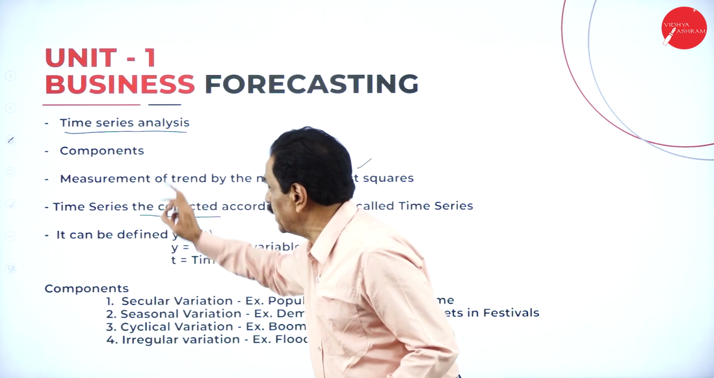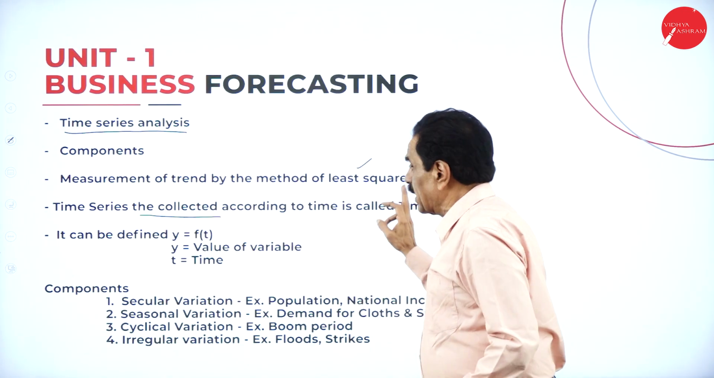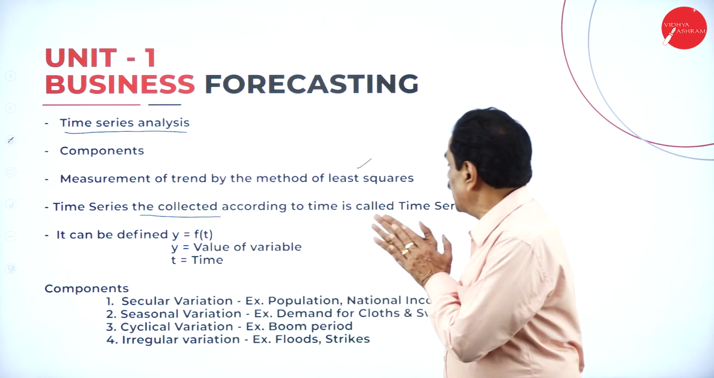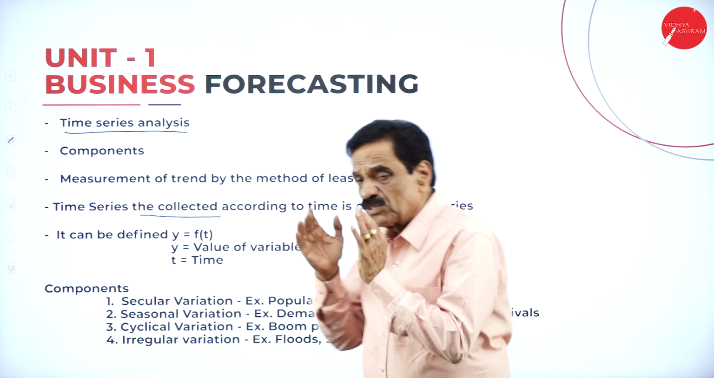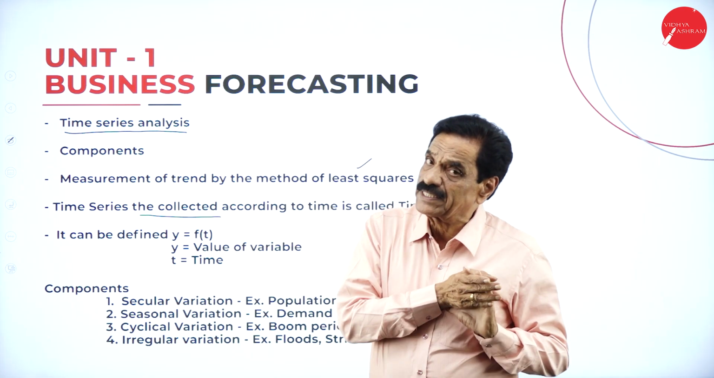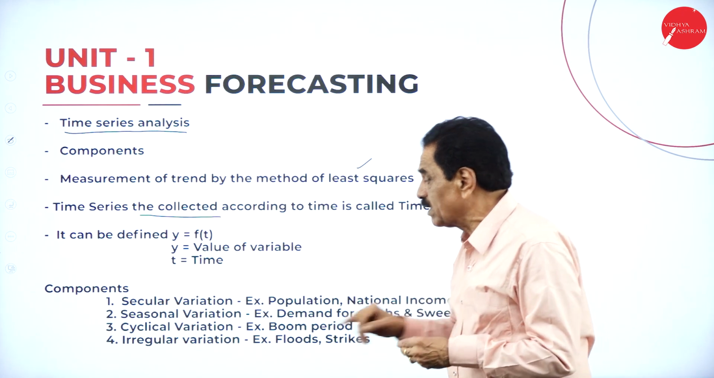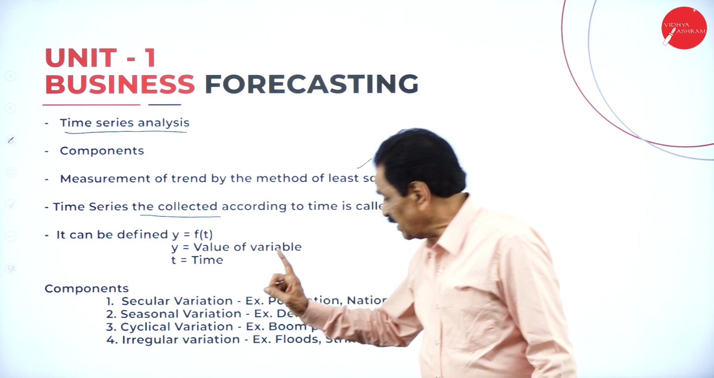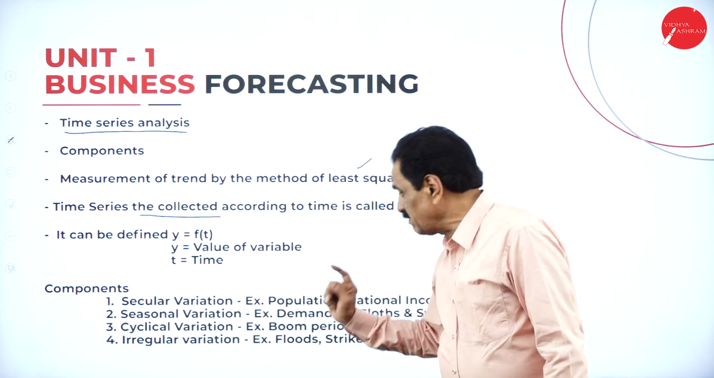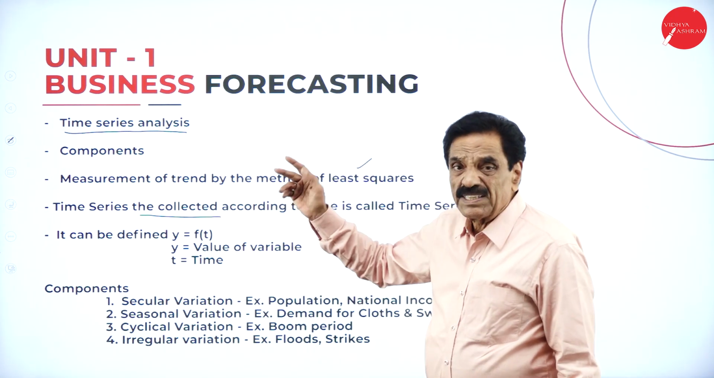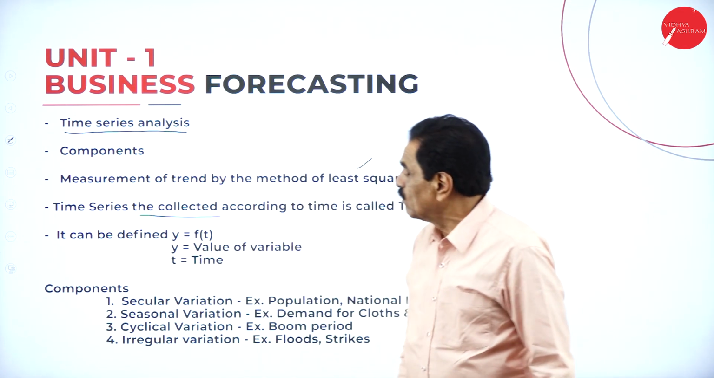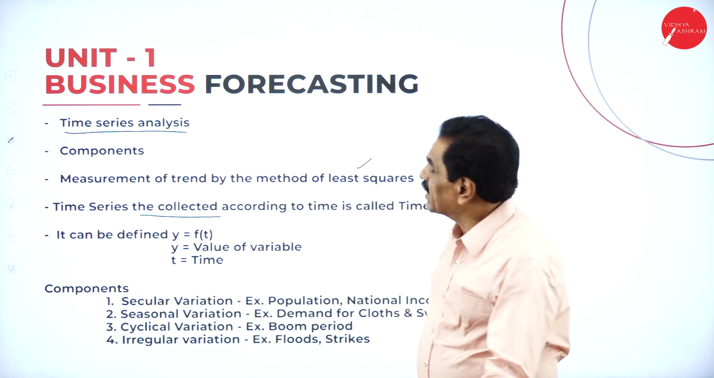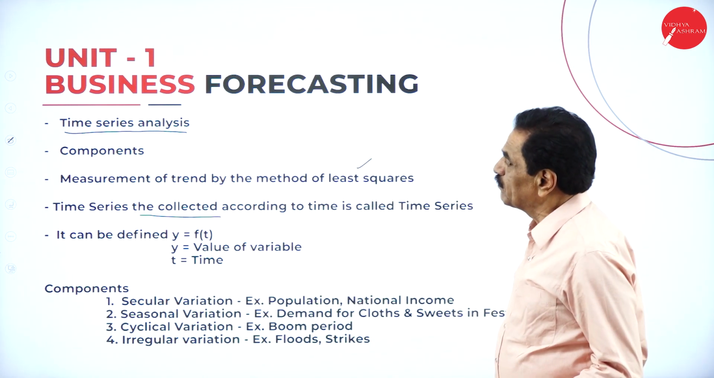First is the time series, measurement of trend by the method of least squares. Data collected according to time is called a time series. So according to time, the values will be collected. The components of the time series are secular variation, seasonal variation, cyclical variation, and irregular variation. I have given an example. It can also be calculated with the formula Y = f(t), where Y is the value of the variable and t is time.